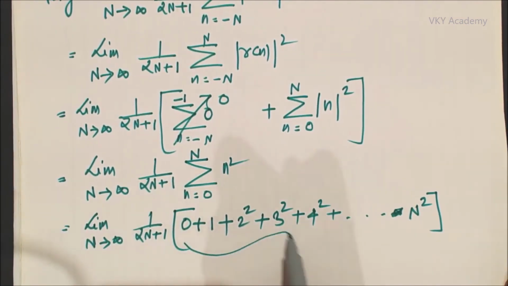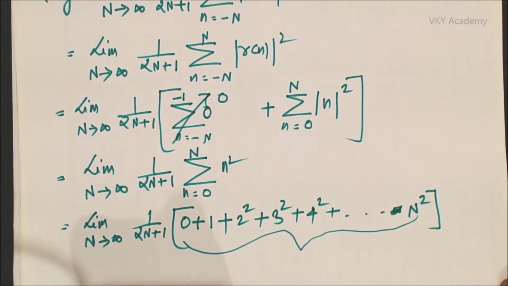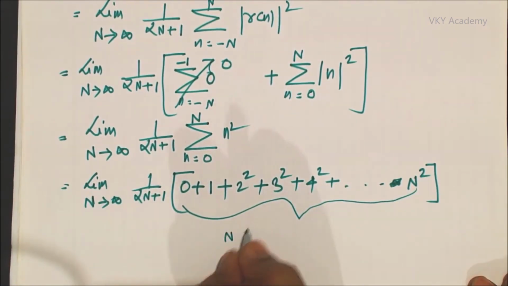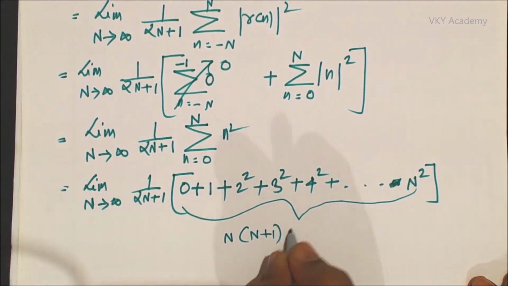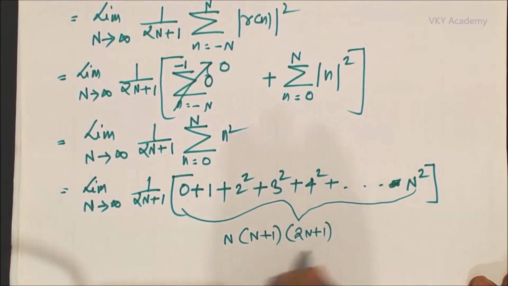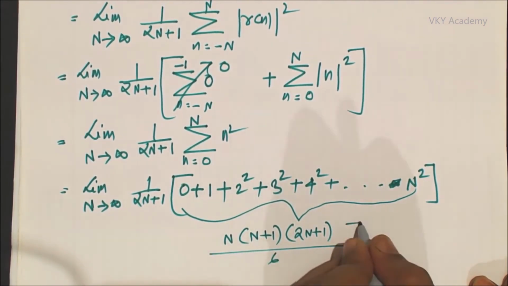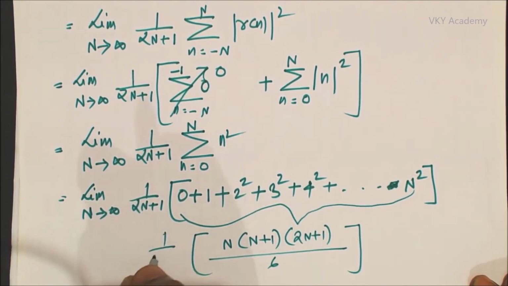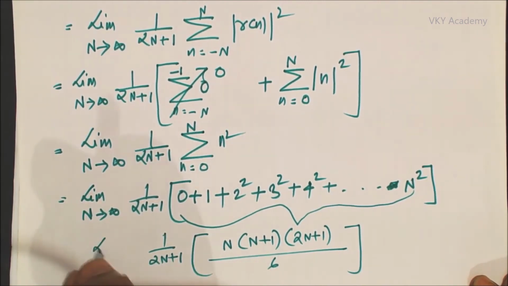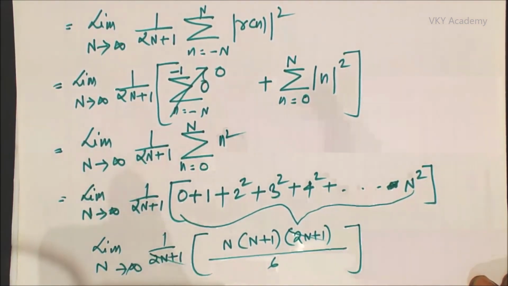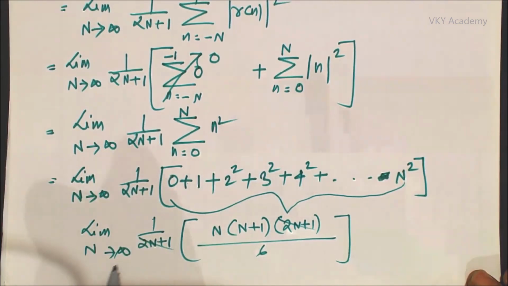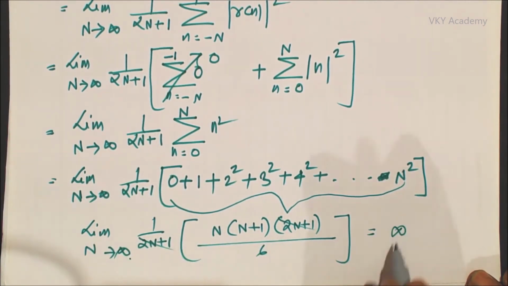Now the result of this particular series is always equal to N into N plus 1 into 2N plus 1 upon 6. So we have 1 upon 2N plus 1, limit capital N tends to infinity. Now 2N plus 1 gets cancelled out. I am having limit capital N tends to infinity N into N plus 1 upon 6, and this will always be equal to infinity.